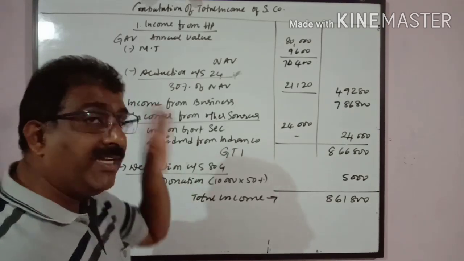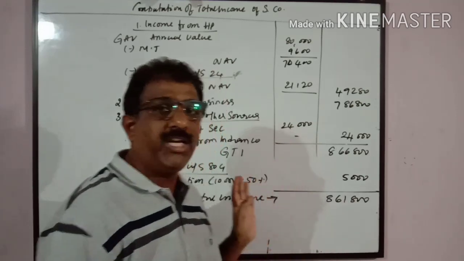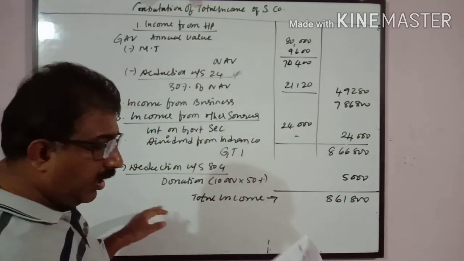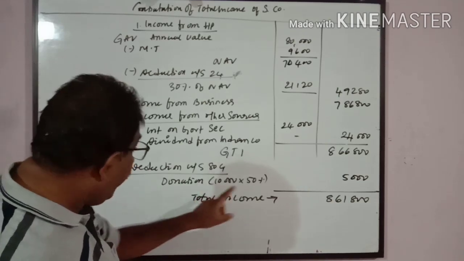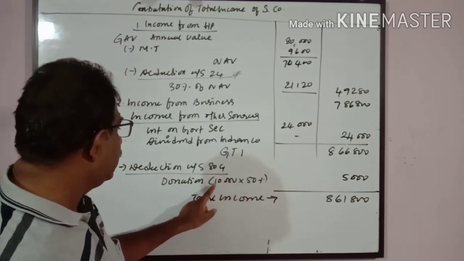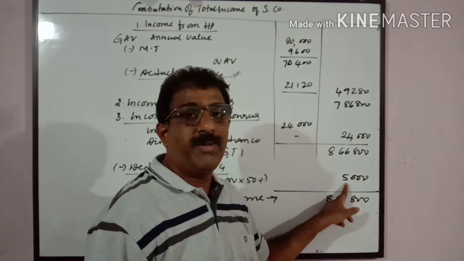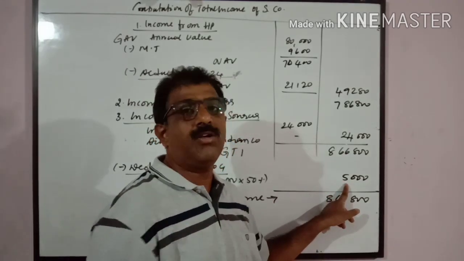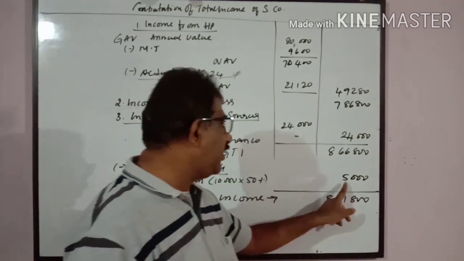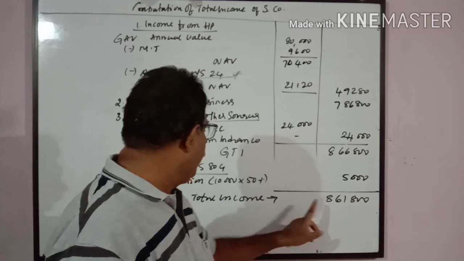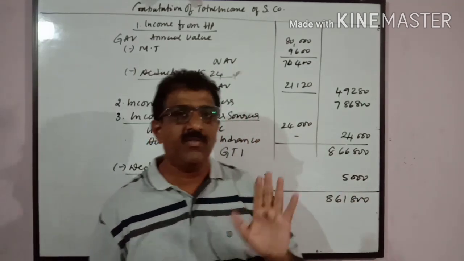Deduction under section 80C to 80U. Here we have only one deduction, that is donation to Rajiv Gandhi Foundation. So if 50% is allowed, 10,000 into 50%, you just go through all the deductions from 80C to 80U. You glance at all the deductions before going to the examination. So 10,000 into 50%, 5,000 minus, you get total income 8,61,800. This is how we have to calculate.